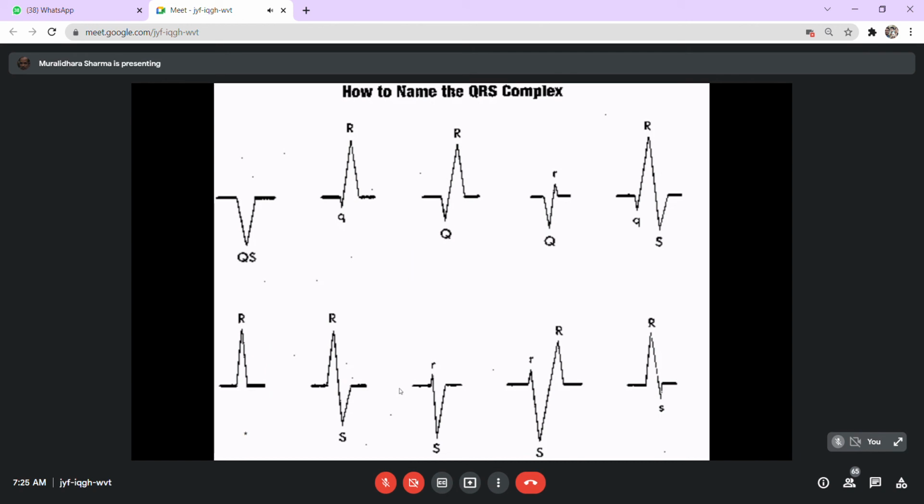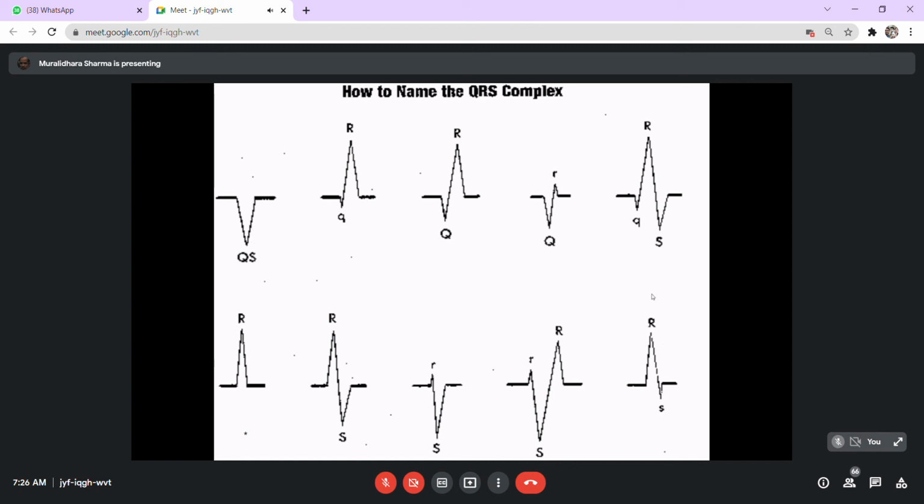Now, there is another issue. When we say the QRS complex, you will always have some confusion, because of the different patterns of the recording, about which is the Q point and which is the R point. The convention is that the lowest point is the Q point and the highest point is the R point. And the point seen at the end is the S, the end of the terminal wave.